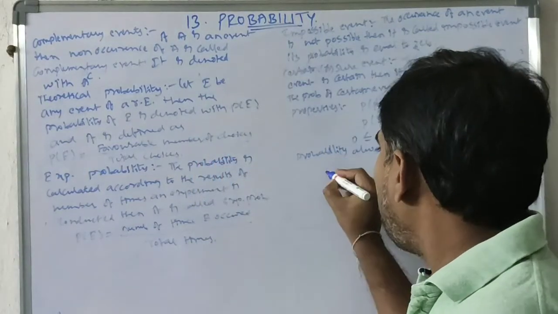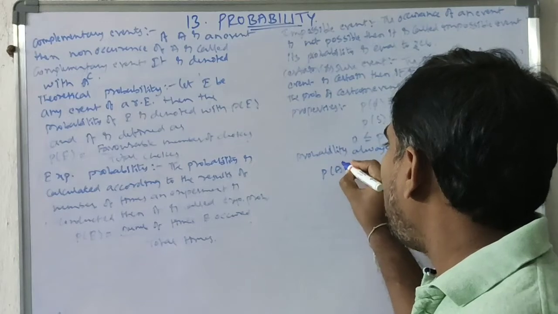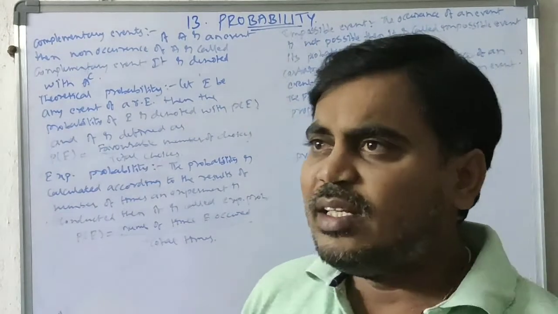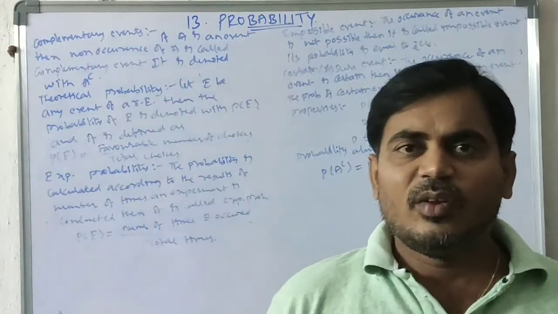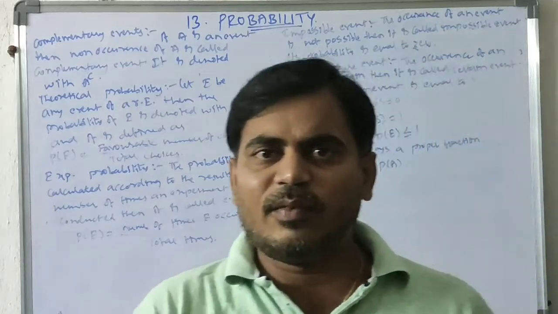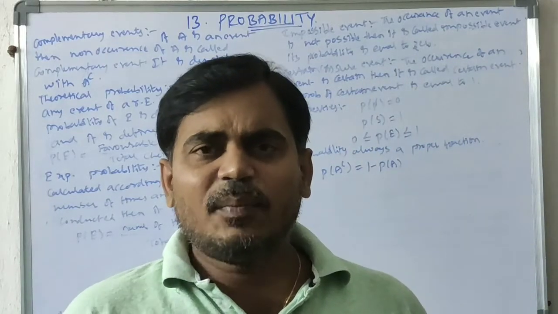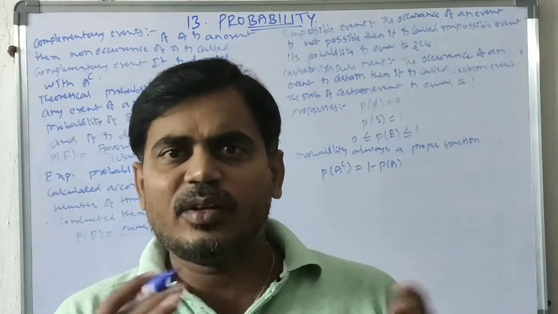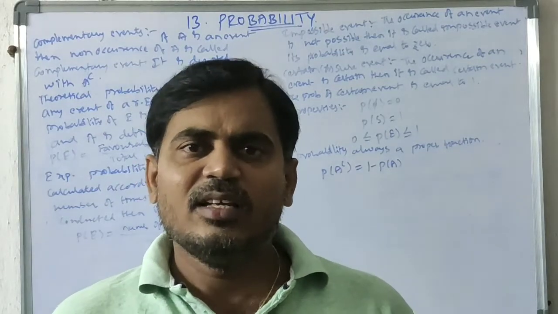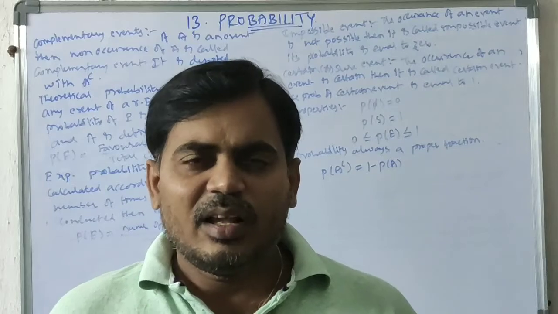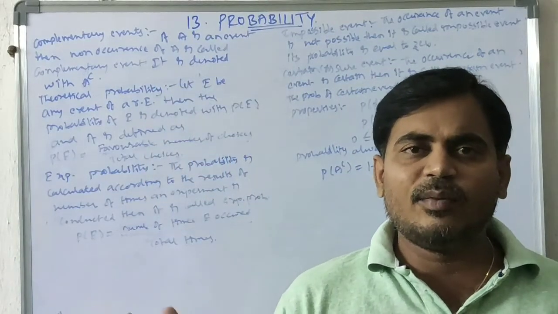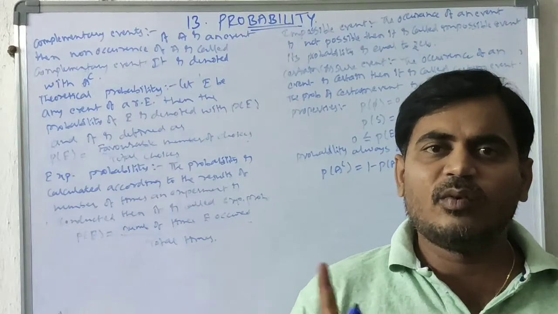And P of A complement equals 1 minus P of A. A complementary event: one person chooses something, another person chooses completely the opposite, all the remaining choices. Then between those two persons, one of them will win, and the sum of their probabilities is equal to 1.